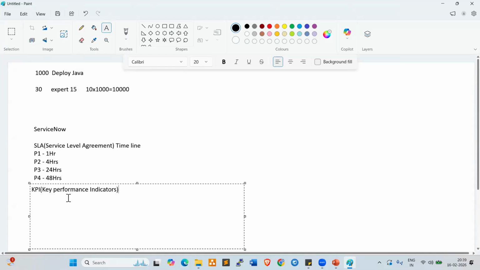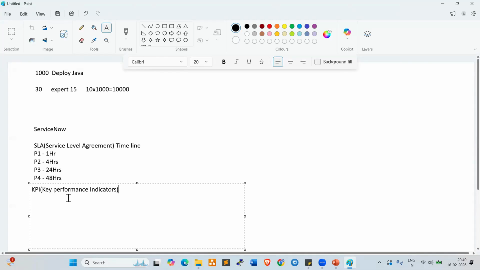Negative KPIs are escalations, right? If you keep on escalating issues and keep on getting negative KPIs, that will finally impact our appraisals and salary hikes. That is why we need to be very careful in real-time projects. If you are following a manual process, that will take longer to resolve the issues.